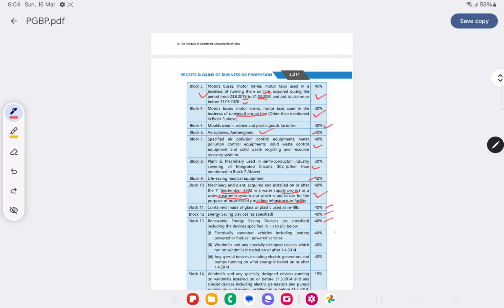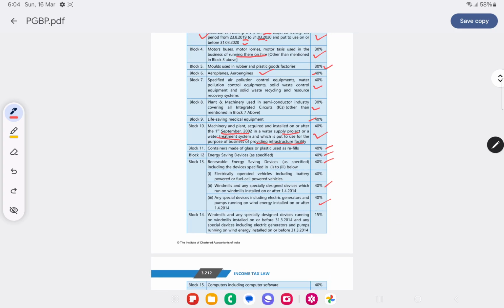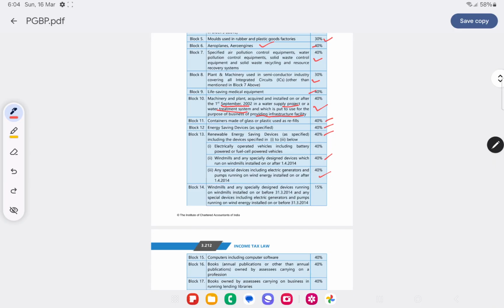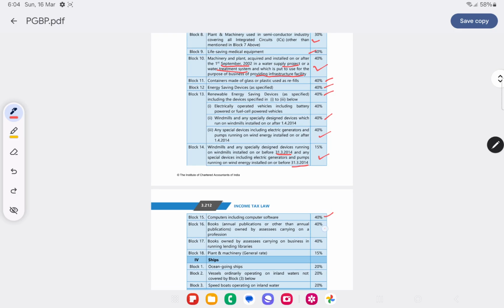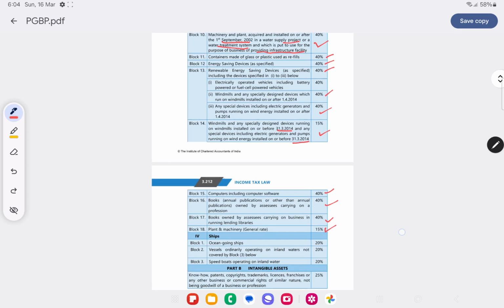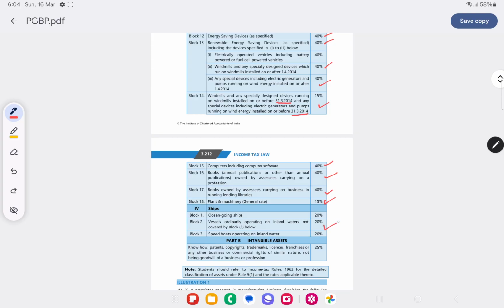Electrically operated vehicles, 40%. Windmills and special devices including electric generators and pumps run on wind energy, all these renewable sources of energy, 40%. Windmills and any specially designed devices running on windmills installed on or after 31st March 2014 are 40%, and any special devices including electric generators and pumps running on wind energy installed on or before 31st March 2014, 15%. Computers, 40%. Books, 40%. Plant and machinery general rate is 15%. Ships is 20%. Intangible assets is 25%.